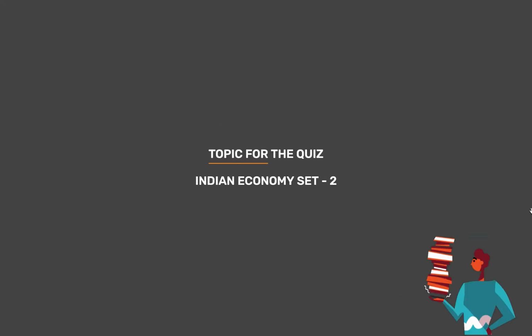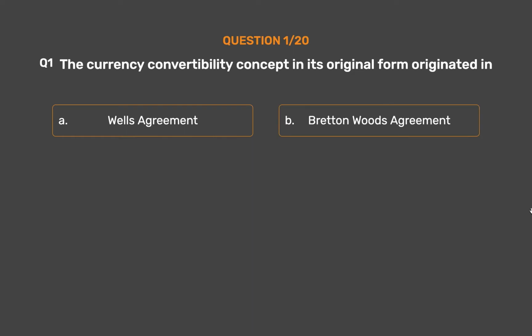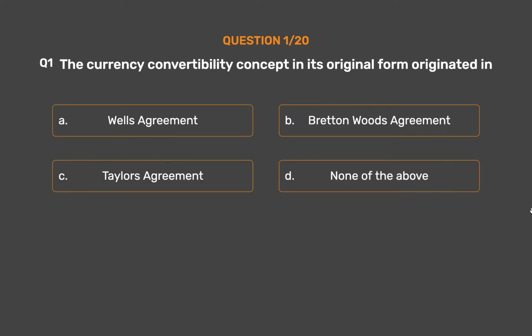Topic for today's quiz is Indian Economy Set 2. Question number 1. The currency convertibility concept in its original form originated in Option A, Wells Agreement. Option B, Bretton Woods Agreement. Option C, Taylor's Agreement. Option D, None of the above.